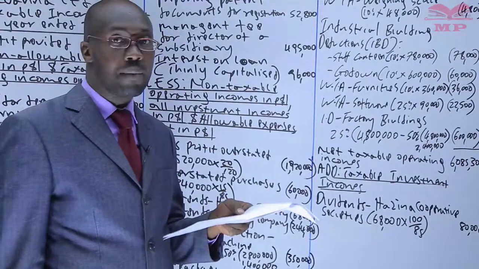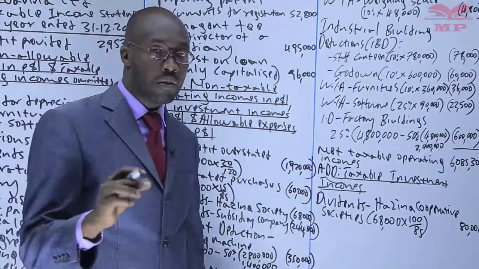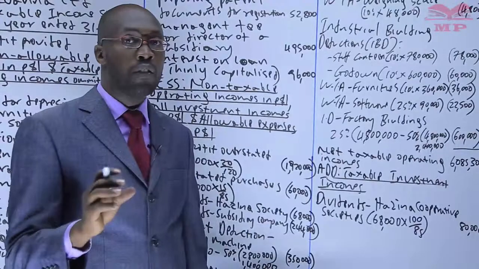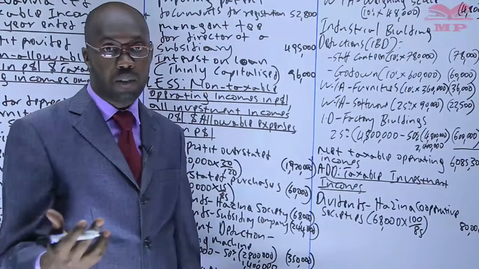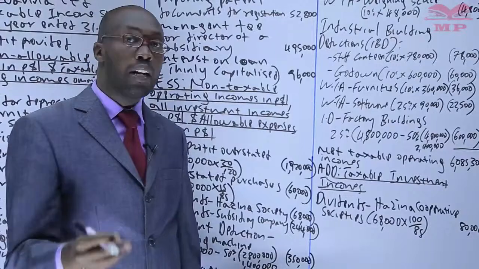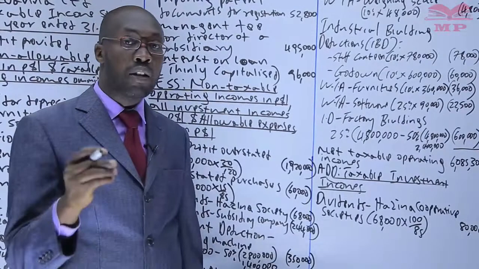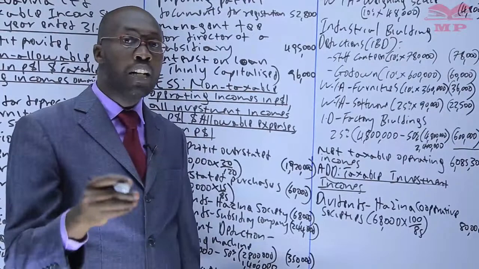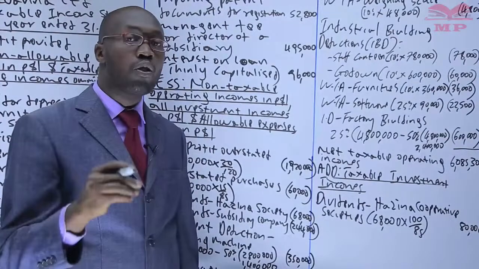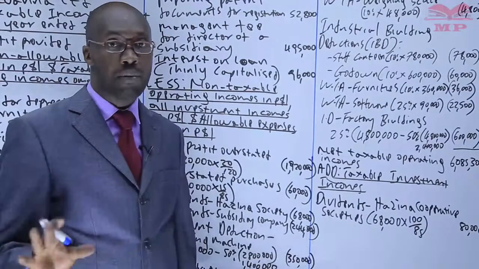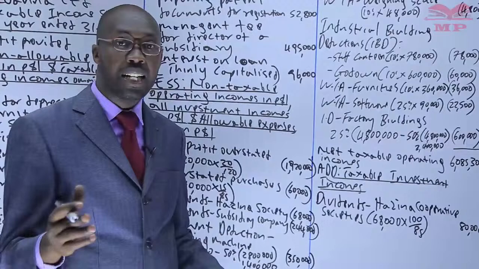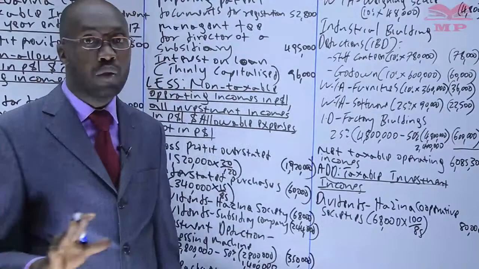The other income is the dividends from a subsidiary. If you go to the categorization, first of all, let us understand what a subsidiary is. From an accounting perspective, we note a subsidiary is a 50% share. That is what we call a subsidiary. Now, what is the implication? If you go to the categorization of dividend, we said under exempt, if a company gets dividend from another where it controls 12.5% or more of the shares, those dividends are exempted from tax. So because this company is getting dividends from a subsidiary, those dividends become exempted from tax. We don't tax them, so we cannot add them here because they are not taxable. And what does that mean?